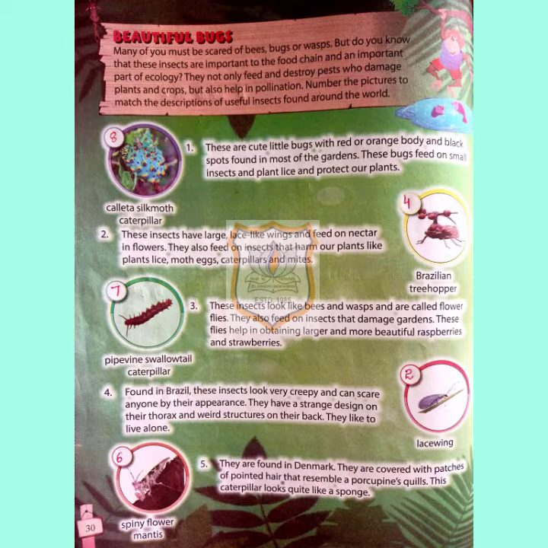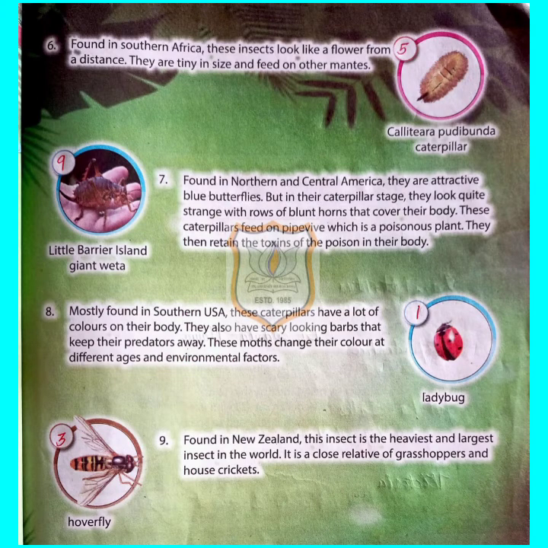Next is the sixth one. This insect is found in Southern Africa and these insects look like a flower from a distance. They are tiny in size and feed on other mantis. Which is the insect? The insect is known as spiny flower mantis. In the name itself it is given, spiny flower mantis.